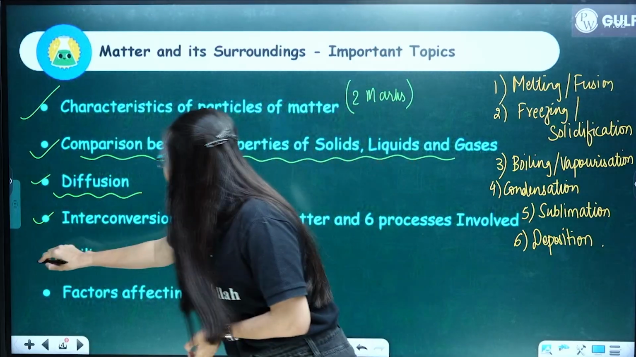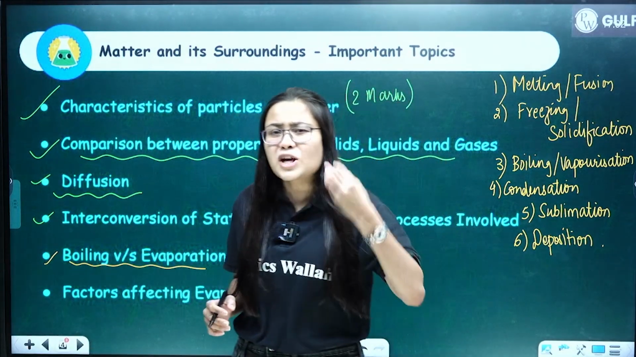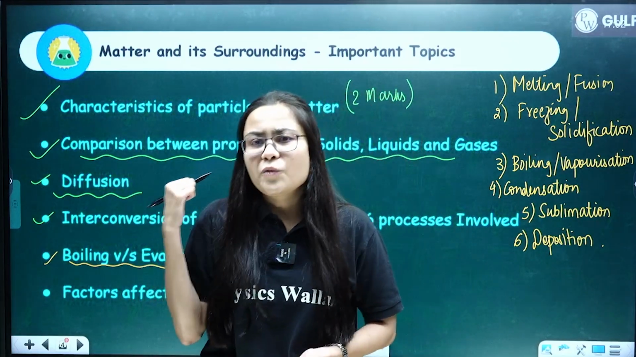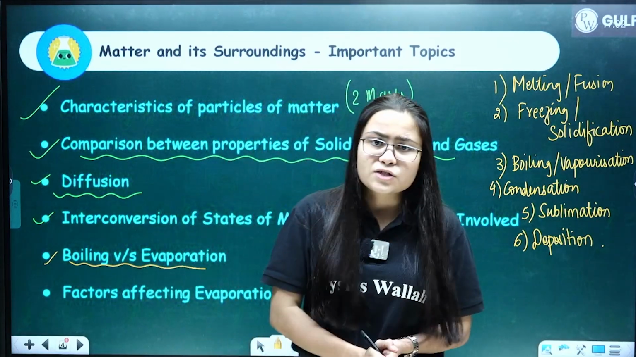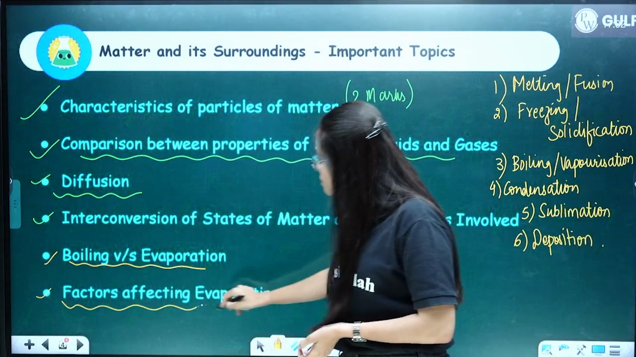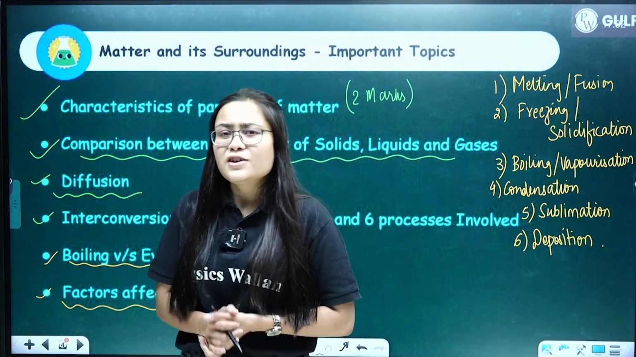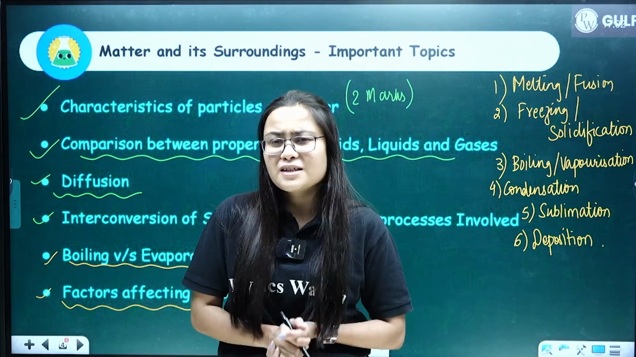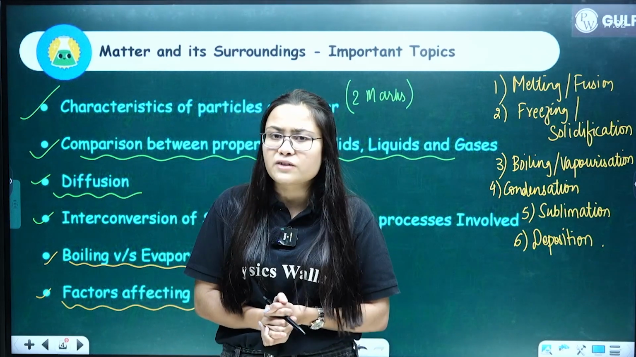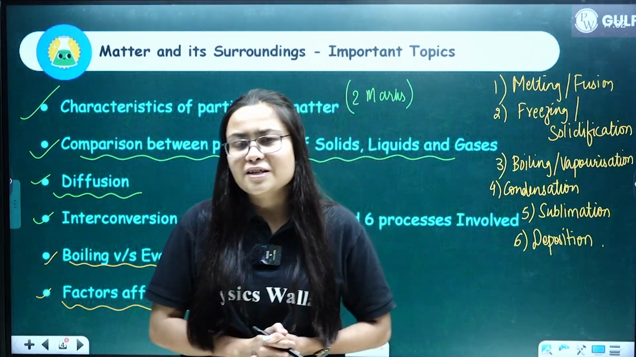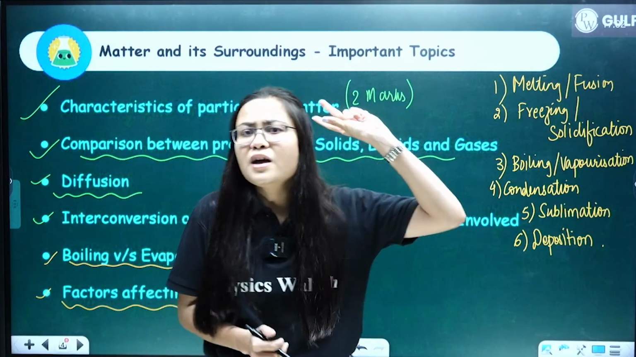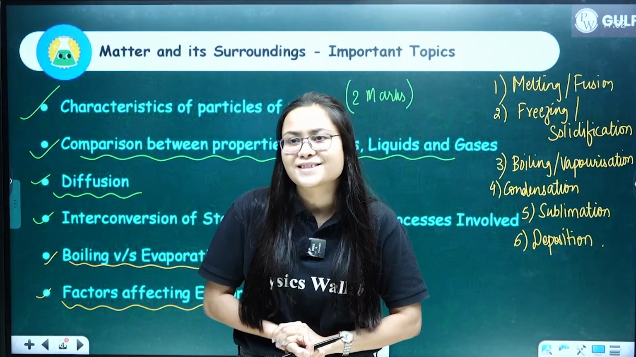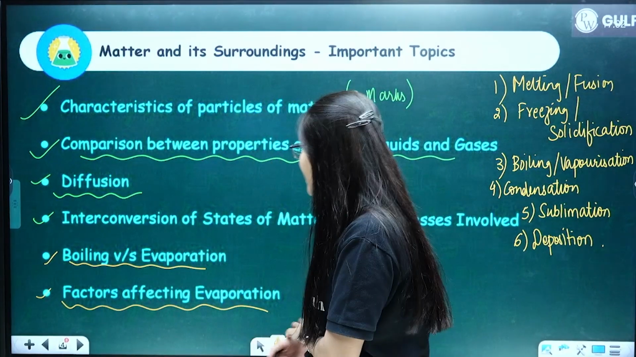Clear? Then we have boiling versus evaporation. Which are the major differences between boiling and evaporation? You should know this concept very well because a 3 to 4 marks question can be asked from here. All right. Then the last but not the least important topic from this chapter is factors affecting evaporation. You should know how many different factors affect evaporation. Which are the 4 factors that affect evaporation? We know that we have 4 factors: surface area, temperature, humidity, and the 4th one is what? That's homework for you. Okay.